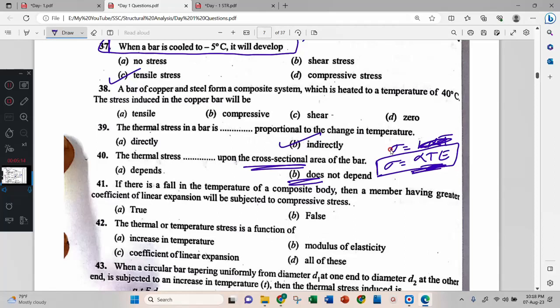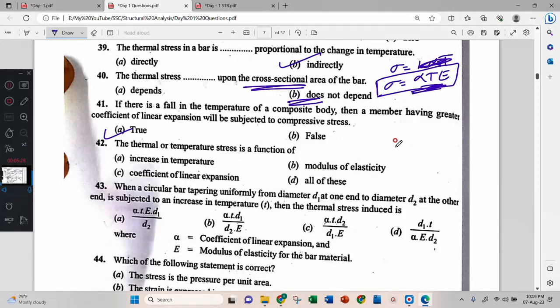If there is a fall in temperature of composite body, then the members having greater coefficient of linear expansion will be subjected to compressive stress. True. Thermal or temperature stress is a function of increase in temperature. Correct. Alpha T E is the answer. Increase in temperature, right? Modulus of elasticity, right? Coefficient of linear expansion, alpha, right? Therefore all the above, right.